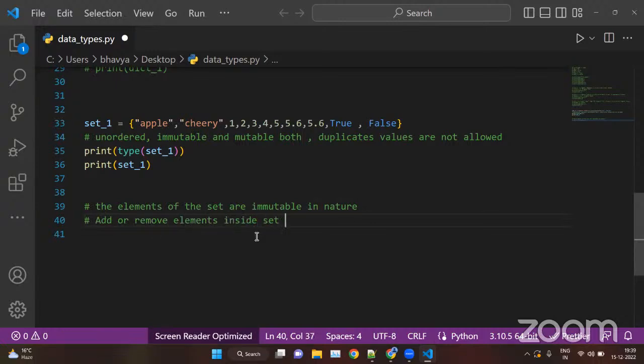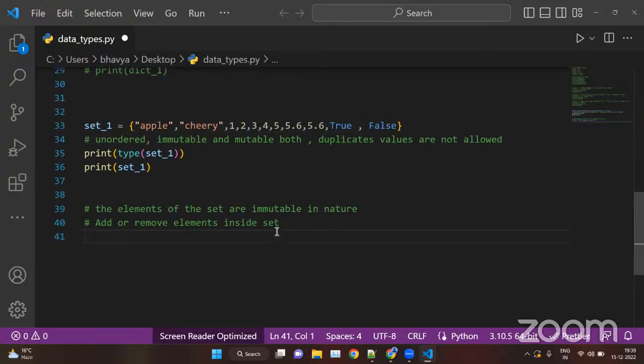inside the set. So we can say that the set itself is mutable in nature, but the elements of the set are immutable. We cannot update or change the values of the elements inside the set. We cannot change apple with another value, we cannot change one with another value. That is why sets are immutable in nature. But we can add a value and we can remove any value. Like we can remove false, we can remove true, or we can add as many values as we want. That is why they are mutable in nature.